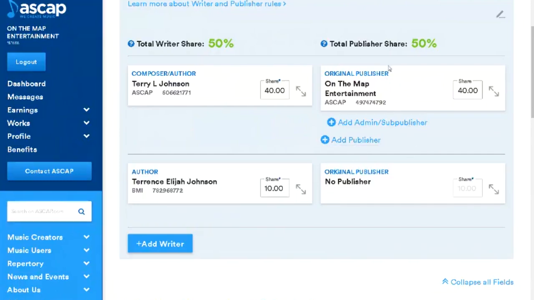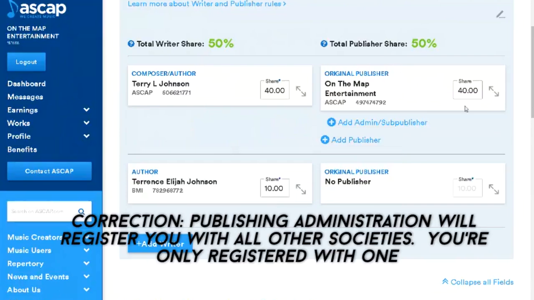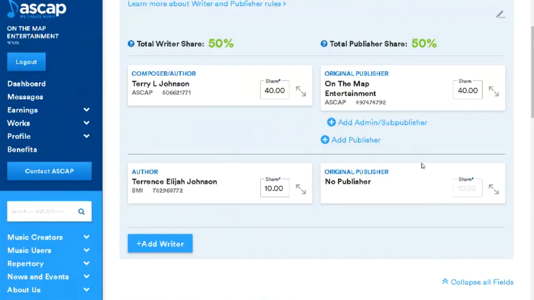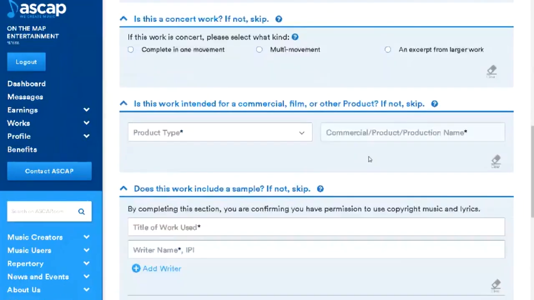The reason why I've updated this the way I have is because essentially my publishing company does the administration part, and so this whole registration is going to go out to all the other societies in the world, and everything's going to be collected on my behalf. I don't have to upload this because I have publishing administration, but if you didn't, this would be the way to do it. So let's go on down to the bottom.